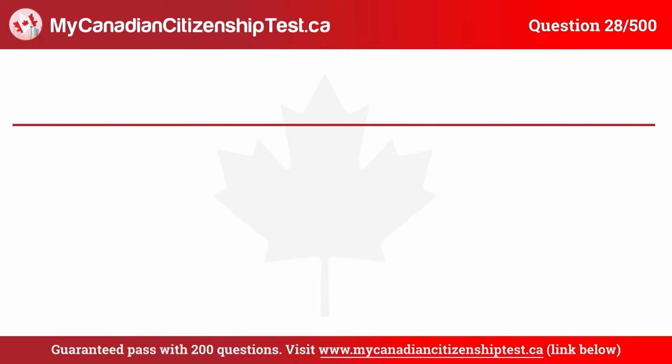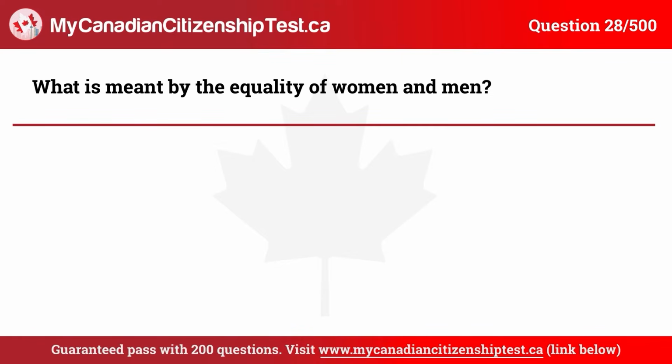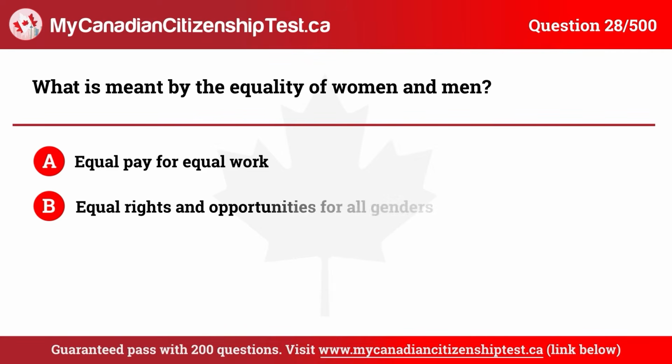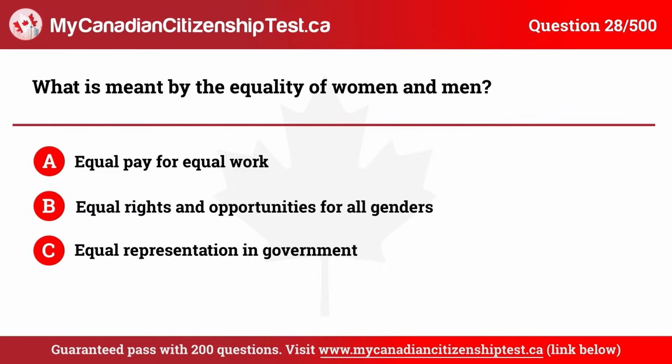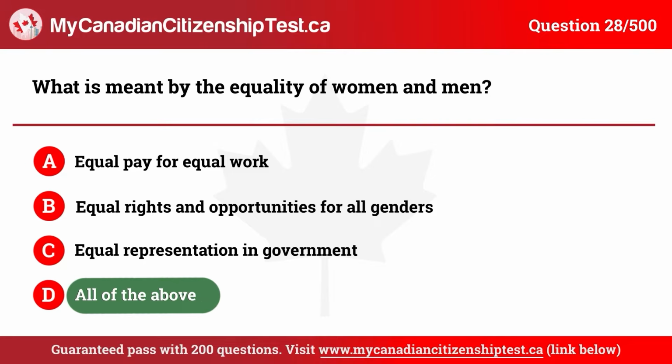Question 28. What is meant by the equality of women and men? A. Equal pay for equal work. B. Equal rights and opportunities for all genders. C. Equal representation in government. D. All of the above. The correct answer is D. All of the above.